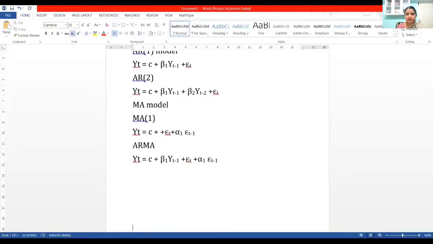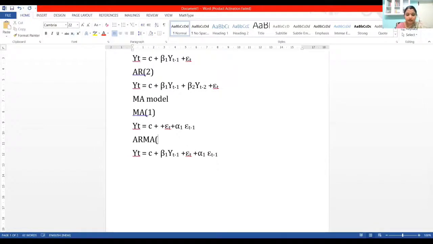This is an ARMA 1-1 model. It need not be 1-1. It can be 2-1 also. ARMA 2-1 will be this series: it will have two AR terms plus this term, plus. So this is where we have 2 terms of AR and 1 term of MA.